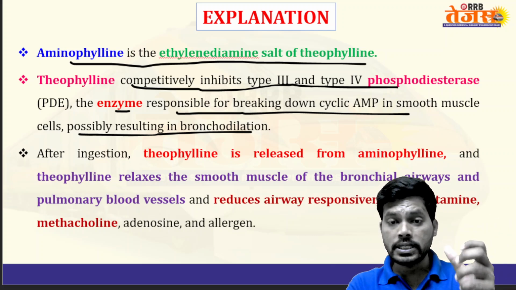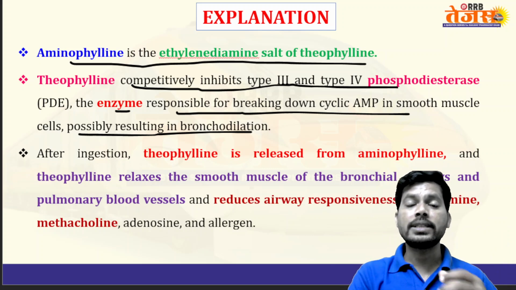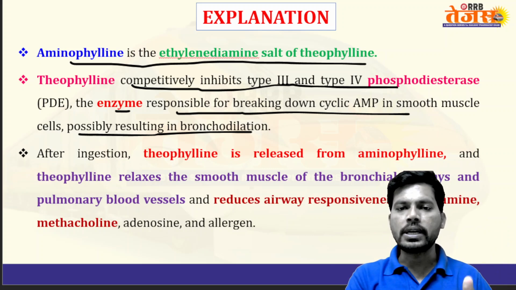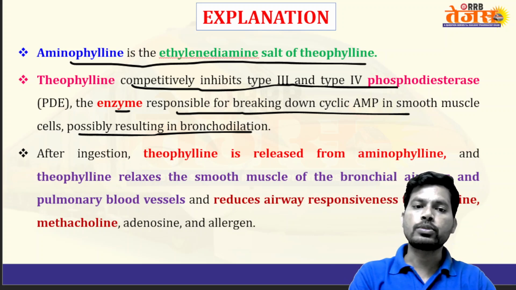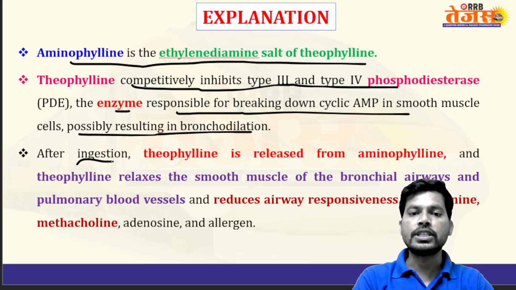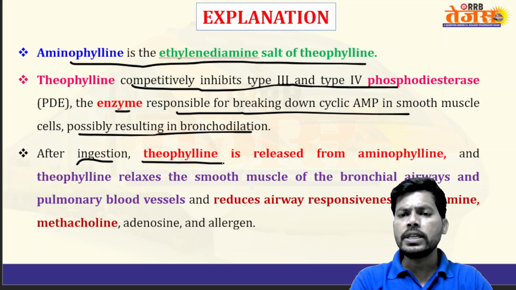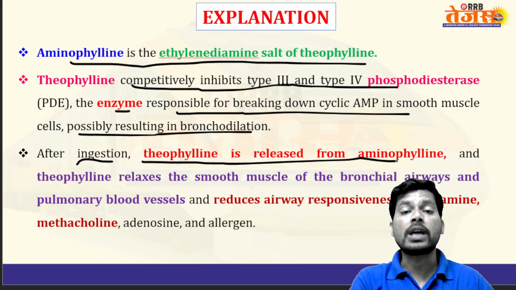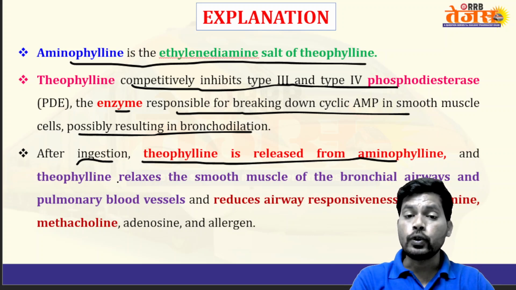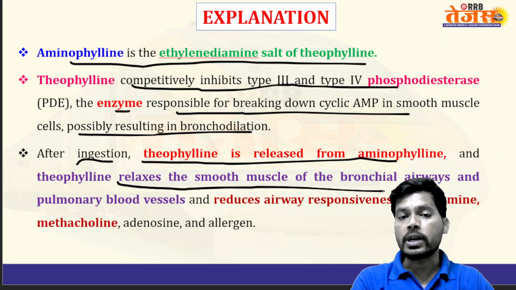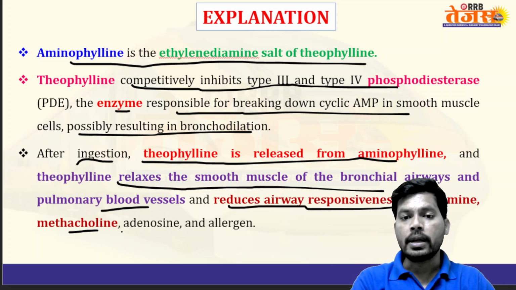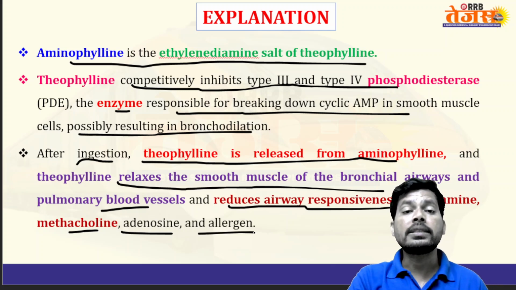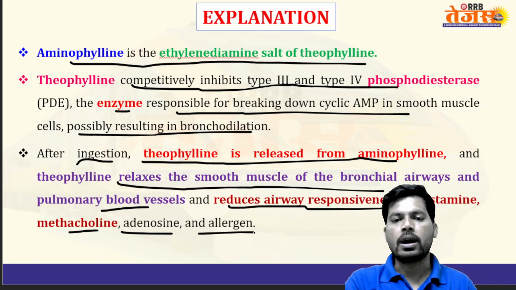But if phosphodiesterase enzyme is inhibited, then there is no breakdown of cyclic AMP, so cyclic AMP increases in the lungs, causing bronchial smooth muscle relaxation. After ingestion of this drug, theophylline is released from the aminophylline. So aminophylline converts to the active form theophylline, and theophylline relaxes the smooth muscle of bronchial airways and pulmonary blood vessels, and reduces airway response to histamine, methacholine, adenosine, and allergen, decreasing allergen-induced asthma.